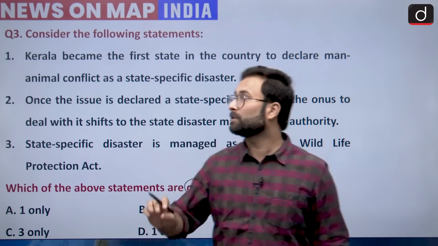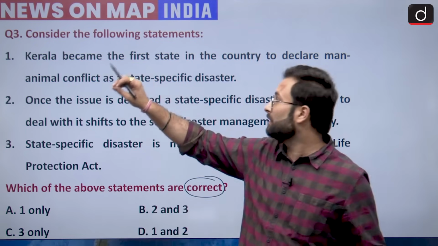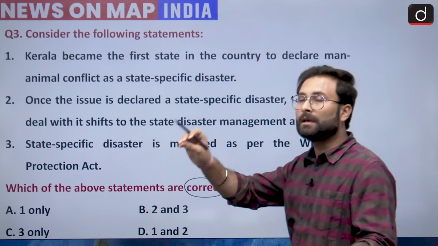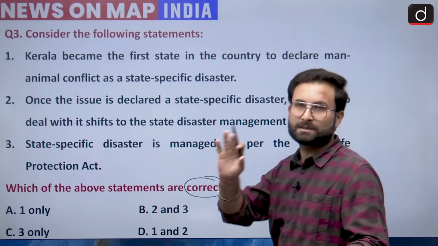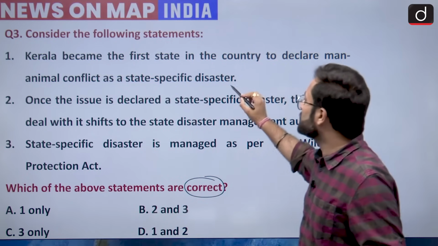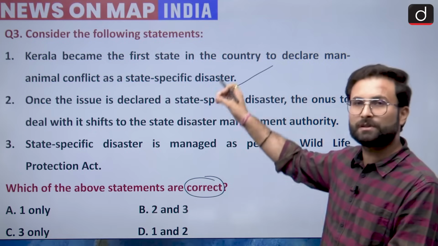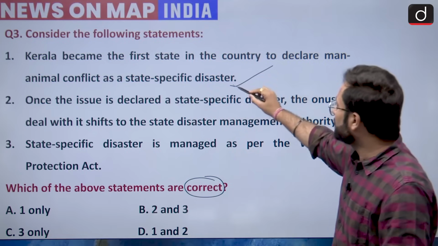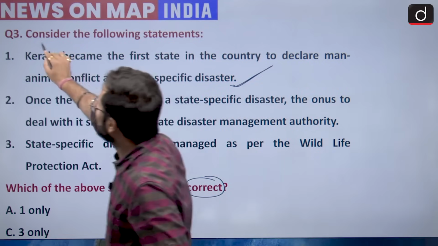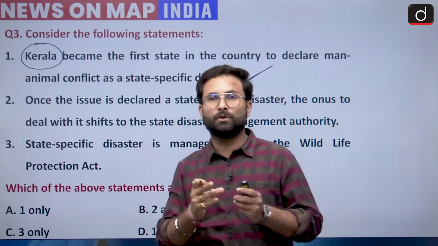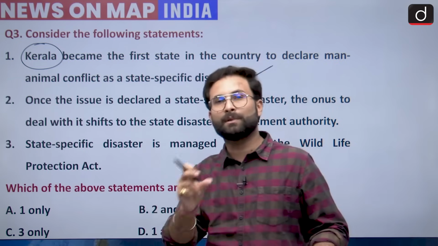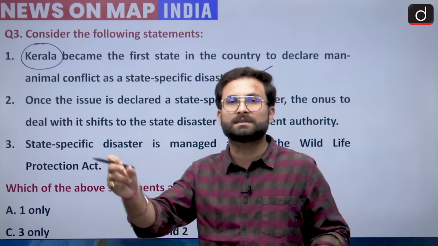Now, when we are talking about this activity, that Kerala became the first state in the country to declare man-animal conflict a state specific disaster, that is true, because this is the recent news on the basis of which we have taken this question. Kerala is the first state which has done that. They have given man-animal conflict the status of a state specific disaster.